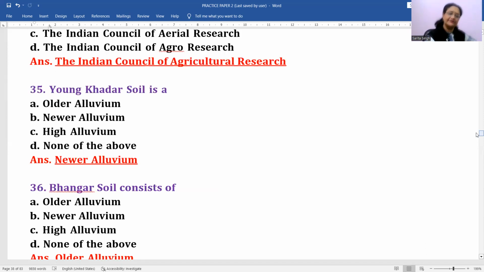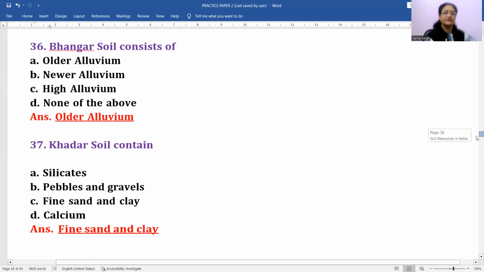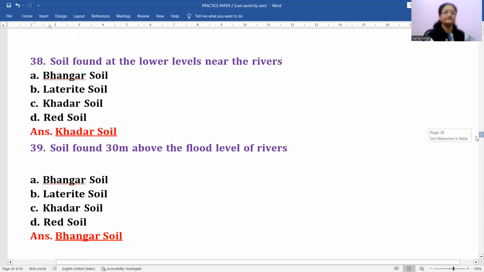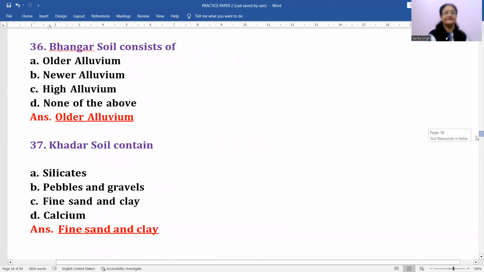Bhangar soil consists of what? It is older alluvium. Next question. Then Khadar soil contains silicates, pebbles and gravels, fine sand and clay, or calcium. What will come in this? Fine sand and clay. Khadar soil is always the newer deposition of alluvial soil. So you will always find very fine particles in it. So here the best option will be C, fine sand and clay particles.